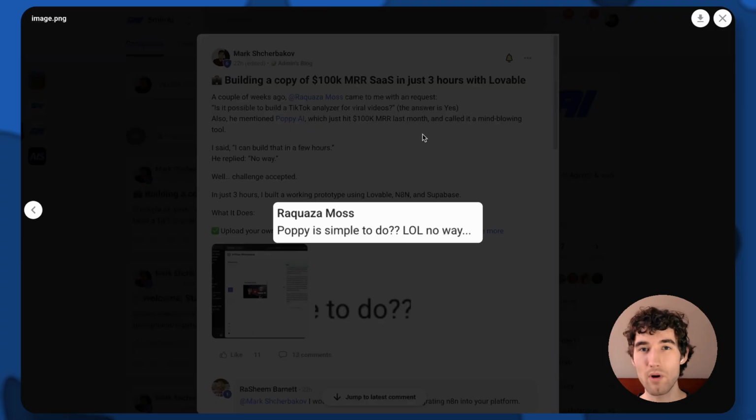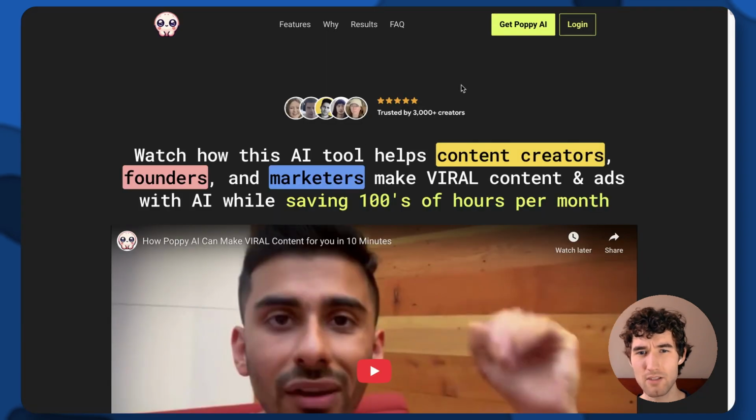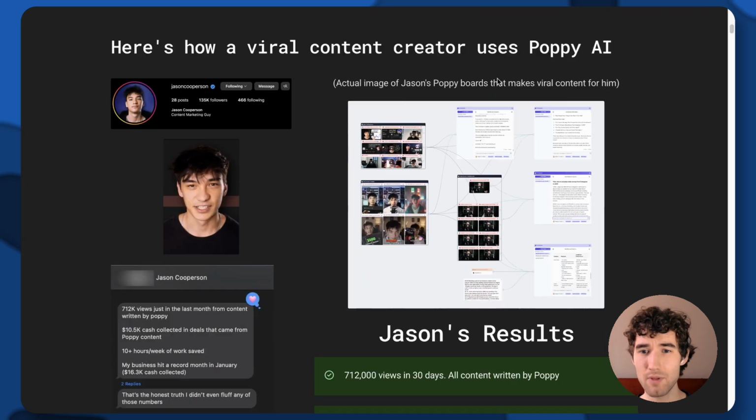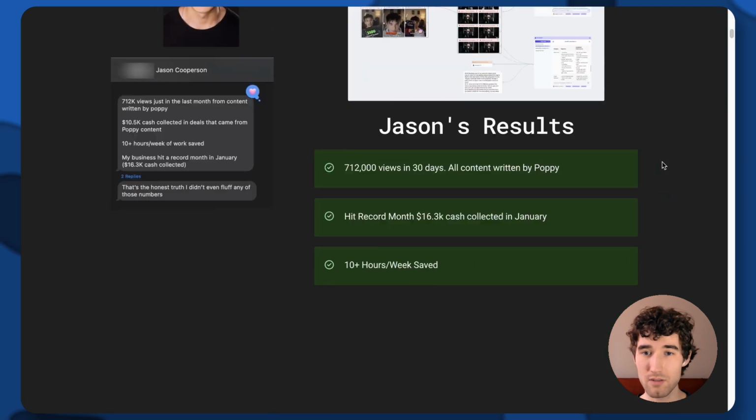So how it started. One of our members came to us after a video about gathering viral videos from Instagram and asked if it's possible to do the same with TikTok. The answer is yes, but he also mentioned some great tool that he said was viral on TikTok a few months ago, and it's named PopAI, this one. And I said that I just checked it quickly, understood the main idea, and that I can build it within a few hours. It's quite simple.